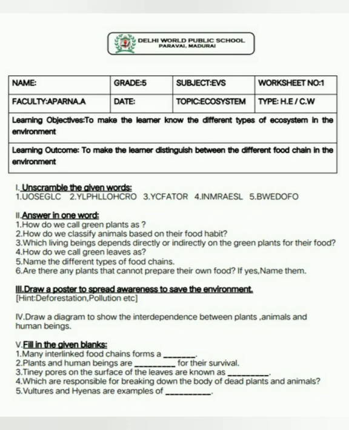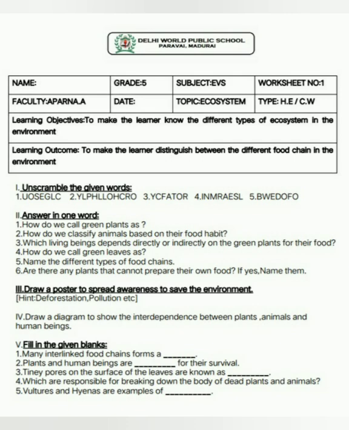Herbivore spelling, HERBIVOROUS. Herbivorous animals you can also write. If not, herbivore also you can write. No problem. Carnivores, CARNIVOROUS. Carnivores. And omnivores, OMNIVOROUS. Omnivores. Good. Third one, which living beings depend directly or indirectly on the green plants for their food?